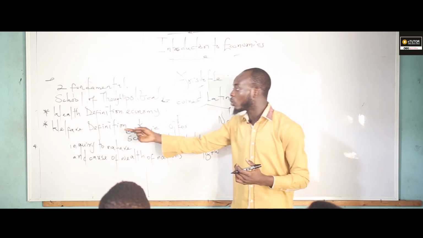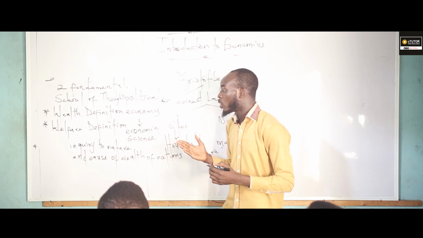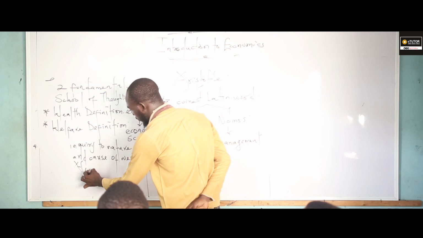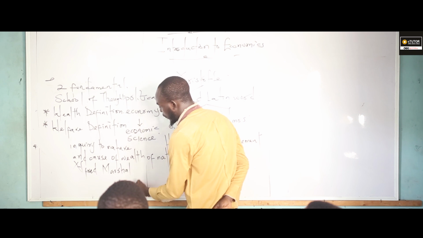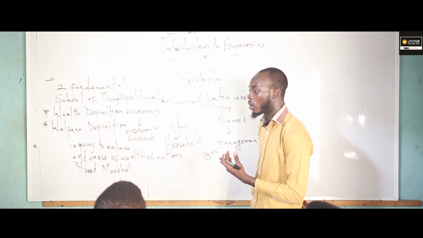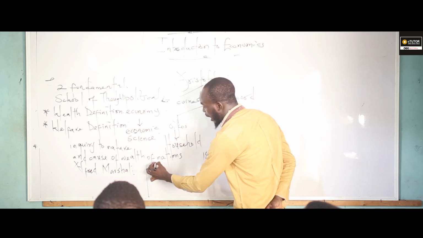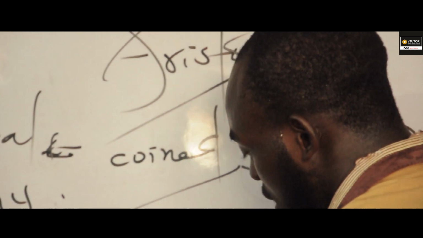Now, if you look at the welfare definition of economics, it was defined by Alfred Marshall, in which he said economics can be defined as the ordinary business of life, or it can be expressed in terms of the ordinary business of life.